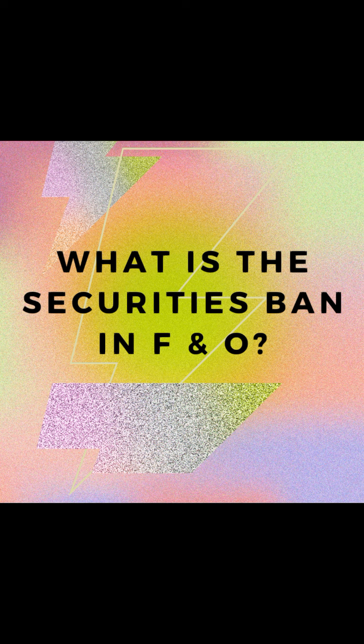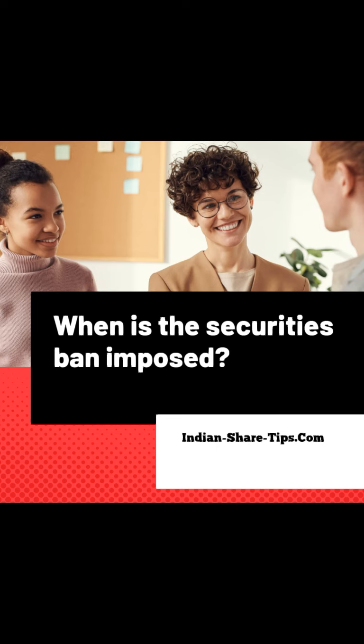For example, say you entered into a futures contract in a stock on 10th August. The expiry date of the contract is, say, 31st August. And on 20th August, let's say an F&O ban is placed on the stock. So from 20th August, you will not be able to buy any more futures or options contracts of the stock. However, the contract that you bought on 10th August can be closed on or before 31st August even though a ban has been enforced.